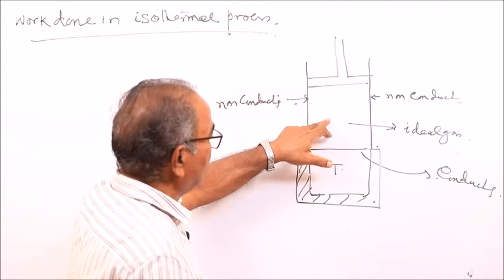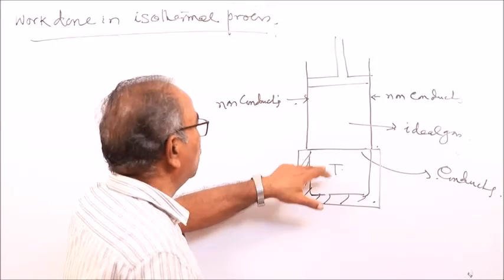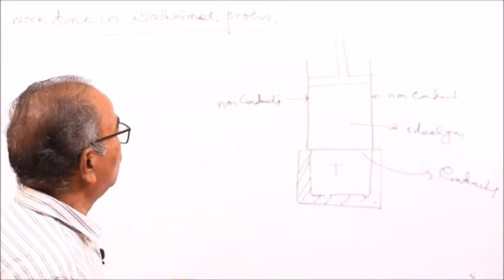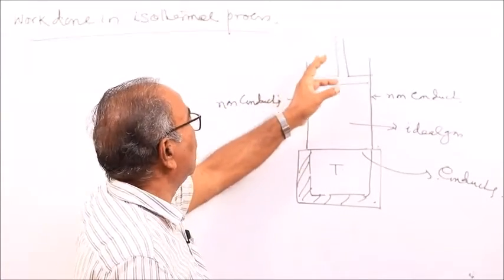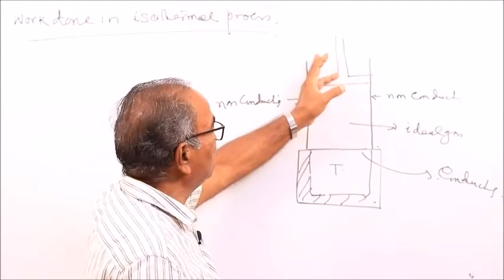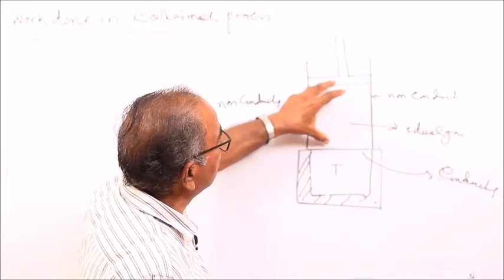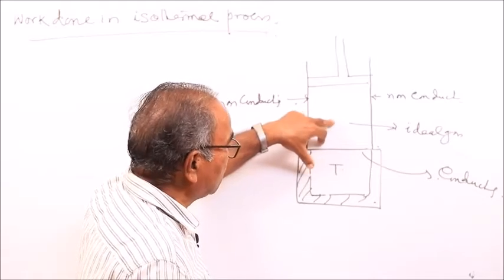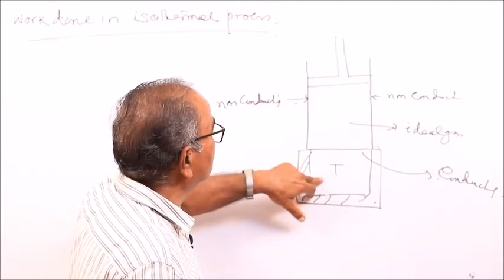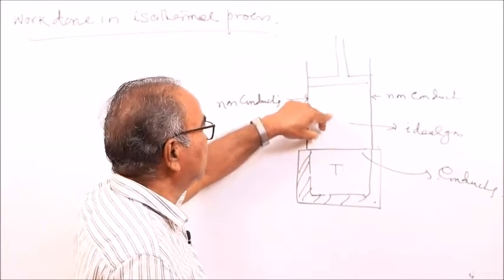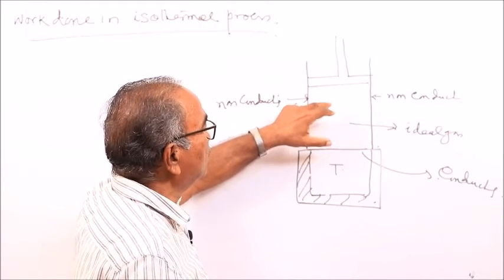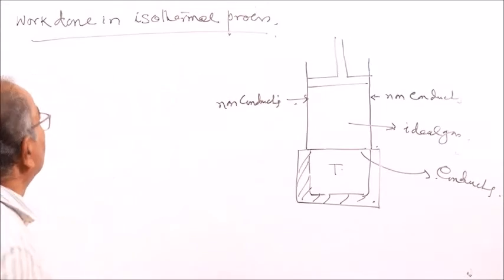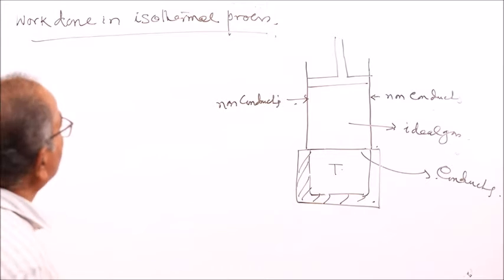Since this is the ideal gas, heat will flow from the source to the ideal gas, and its volume will increase. It will push this movable piston upward, so there will be an expansion. Volume will expand and temperature will fall. So when temperature falls, again it takes heat from the source and attains the same temperature T. So the change in pressure and volume takes place so that the temperature remains constant. This is an isothermal process, and this is also called isothermal expansion.